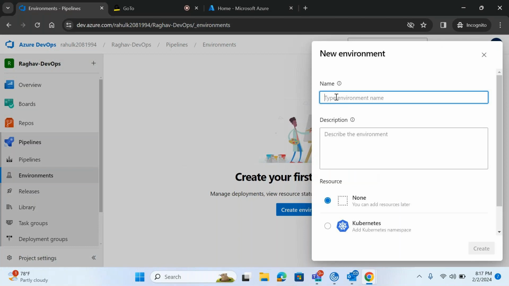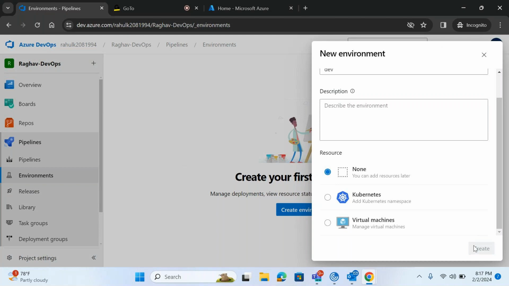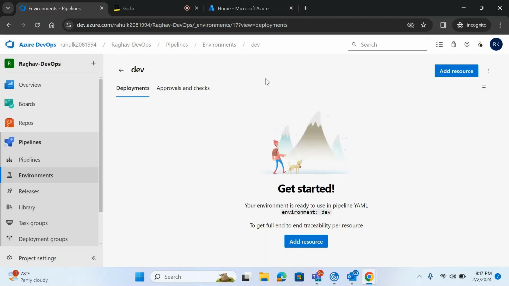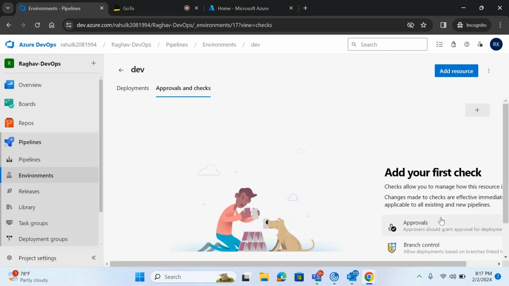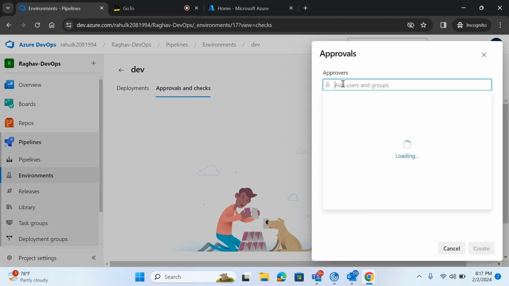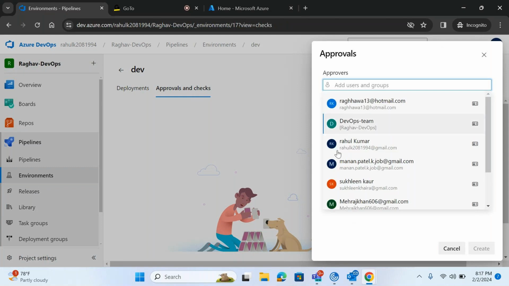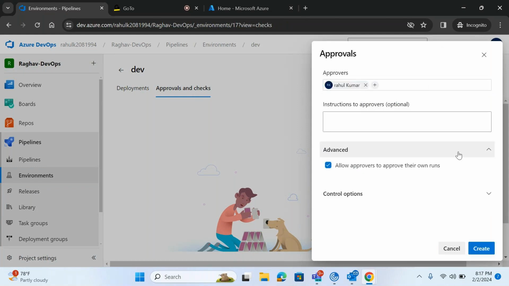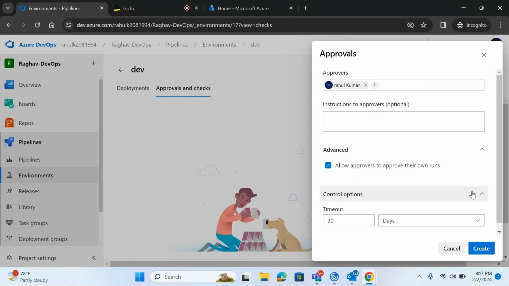So today I'll show you how we can create the environment. Just create a dev environment, like how we create a branch. Then here you can check approvals. If you want to add approval, anybody who wants to approve can be added here. In advanced settings, make sure of the approvals option, which is optional here, allowing approvers to approve their own pipeline.